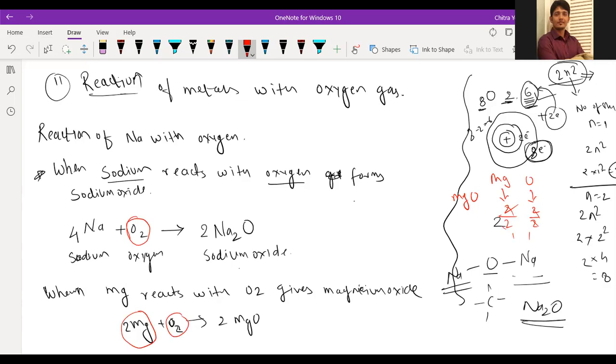So we are using that coefficient in order to balance the chemical reaction, because the number of atoms on the reactant and product side must be the same, must be equal. As matter cannot be created or destroyed during a chemical reaction. Among the laws of chemical combination, the first one is called the law of conservation of mass.